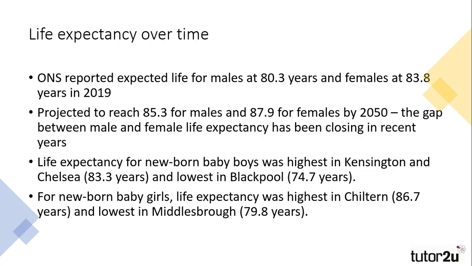The Office for National Statistics reported an expected life expectancy for males born in 2019 to be 80.3 years, and for females to be 83.8 years. To put that another way, a boy born last year is expected to live until 2099, whereas a girl is expected to live until 2102.